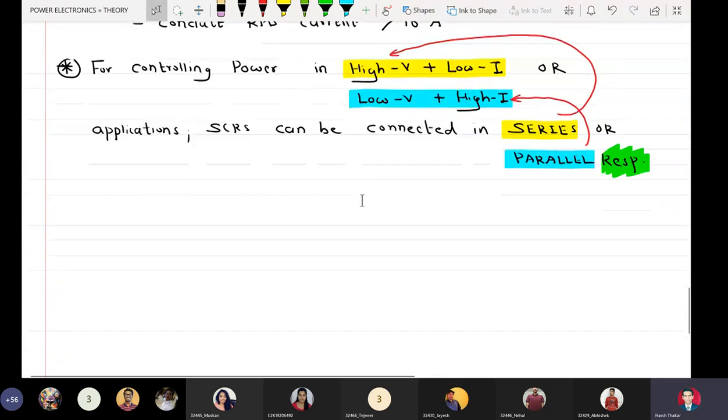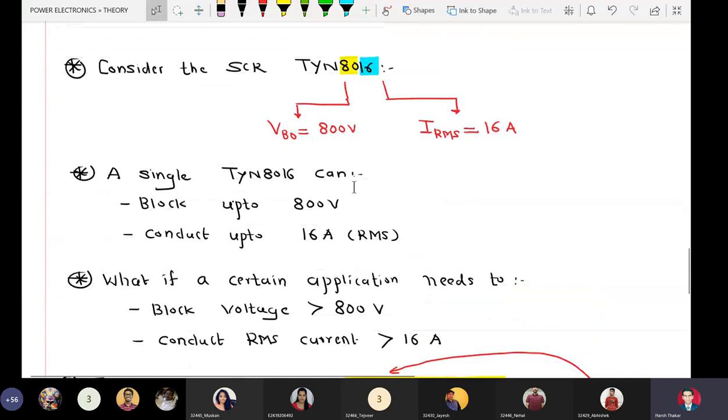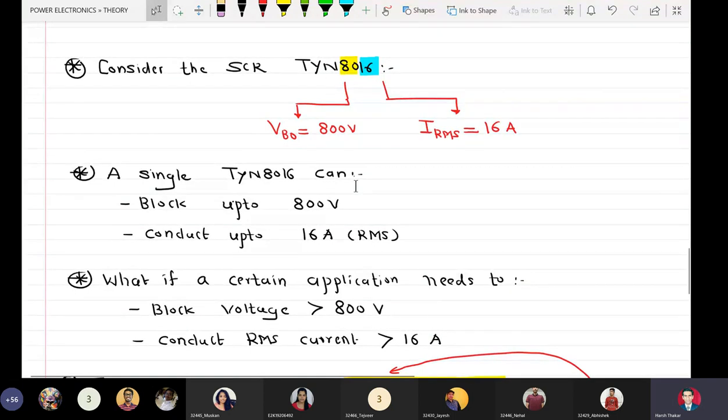That is why, although we may choose two TYN8016 SCRs from the market, because both of them are fabricated on two different silicon wafers, there is a great possibility that even with the same part numbers, the datasheet parameters may be different, and even a small change in the parameters may lead to a drift in the performance parameters of the circuit which has been built using these SCRs.